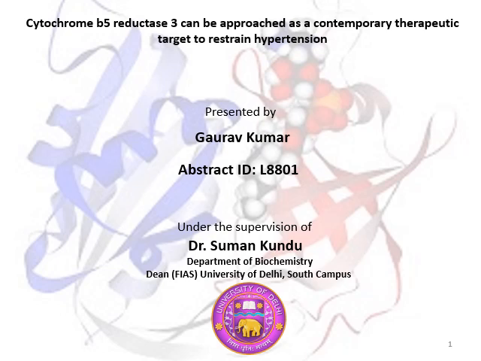So the title of this presentation is cytochrome B5 reductase 3 can be approached as a contemporary therapeutic target to restrain hypertension. The abstract ID is L8801.